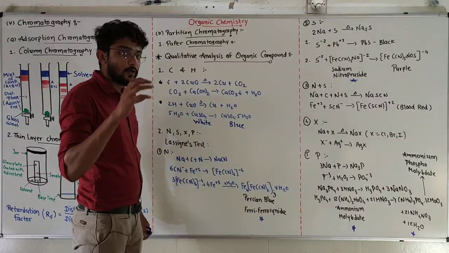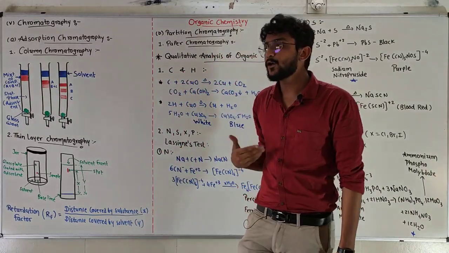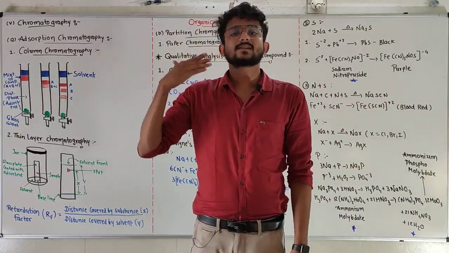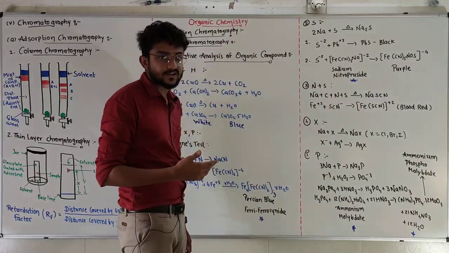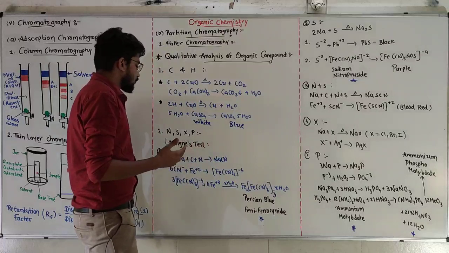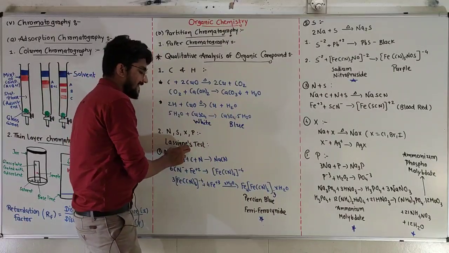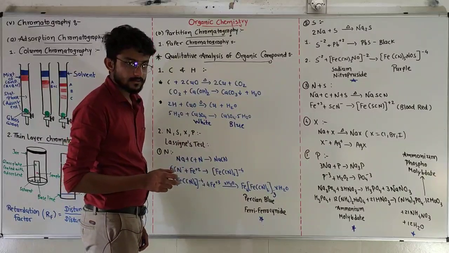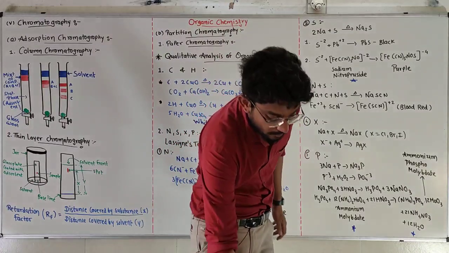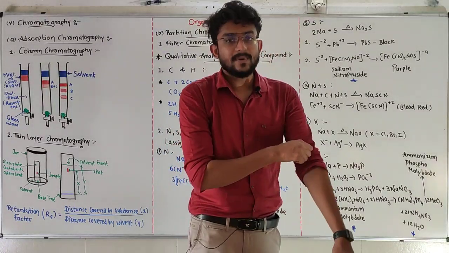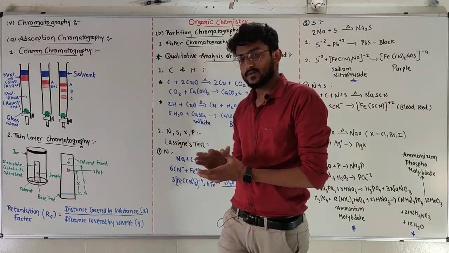Now let's talk about what is necessary and what is important for us. What we are going to study and do in our further standards, which type of practicals, which type of jobs we are going to do in chemistry. So the first step towards the future goes by Lassaigne's test. What is Lassaigne's test? It is a very common test used for presence of nitrogen, sulfur, halogens and phosphorus.